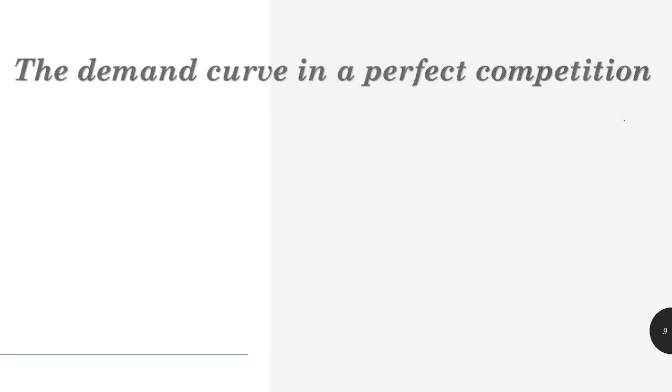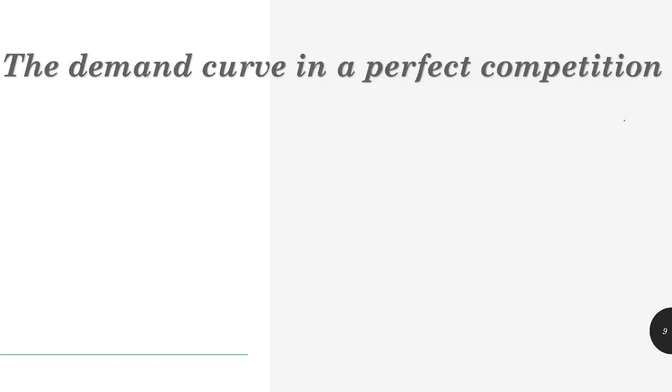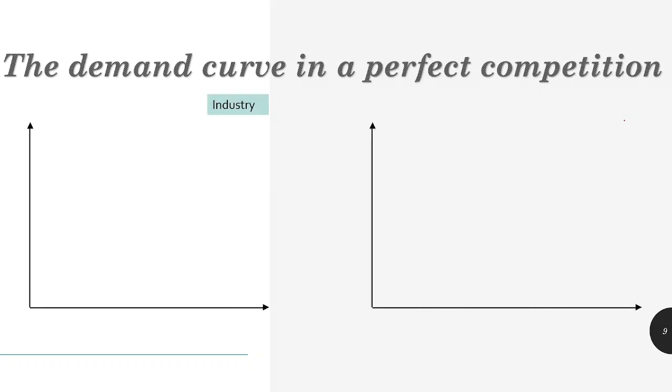Now our next topic is the demand curve in perfect competition. As we have discussed, we have different demand curves for the industry and the firm. We should know the difference between how the demand curve for an industry looks and how it looks for a firm. So this is your industry, this is your firm. For the industry, the demand curve is downward sloping and the supply curve is normally upward sloping. Where the demand curve and supply curve intersect, it gives us the equilibrium price and equilibrium quantity.